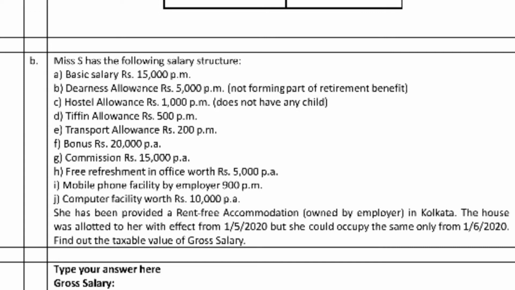So for salary income, here the salary is 1,80,000. Then bonus 20,000 and commission 15,000. Free refreshment for office purposes is not taxable, as I already said. After that I see this question: simple valuation of rent free accommodation, 15%, 2,35,000, into 10%.